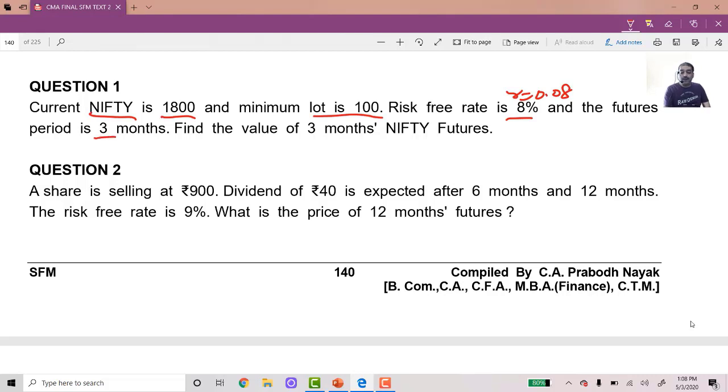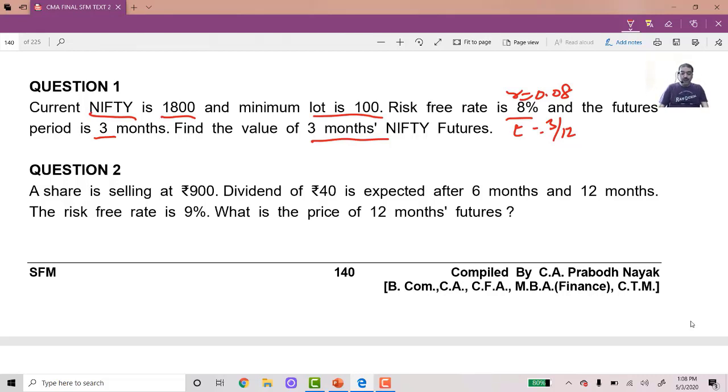Futures period is 3 months. That is T is equal to 3 by 12. Find the value of 3 months Nifty futures. Problem is similar to the example we had done in the first lecture. It's a stock where there is no returns coming from that particular stock. So it is the first formula that we are going to have. What is the first formula? F is equal to S into e raised to RT. Spot is 1800. R is 0.08. T is 3 by 12.